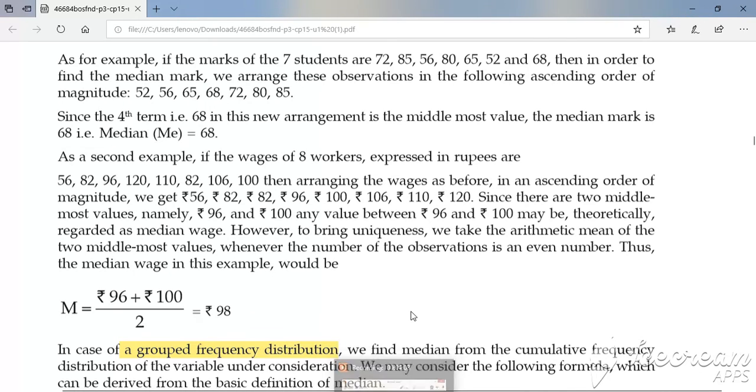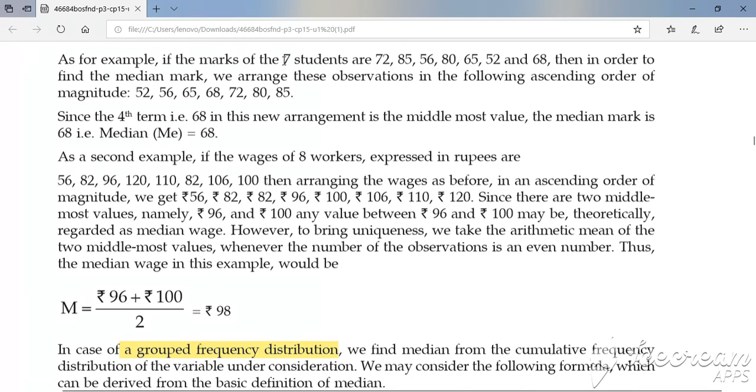Now one more thing I want to tell you about this. Here this 7 is nothing but an odd number. So if the number is odd, then you can create a formula for median as: if n is odd, then median value will be the (n plus 1) upon 2th observation, right?